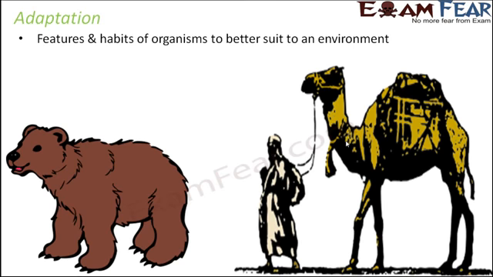Similarly, camels also have special structures on their feet, because of which they can walk very easily on sand. So these are the kinds of changes which are there in the camel. Now, why is the camel able to live without water for such a long time? Because within the camel's body there is a mechanism through which it can store water for future use.